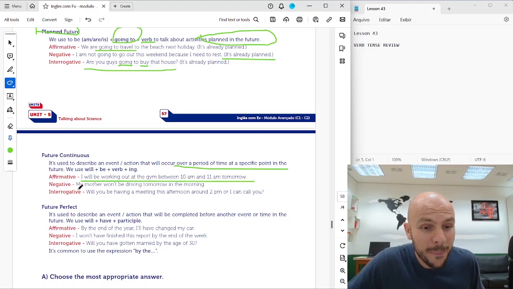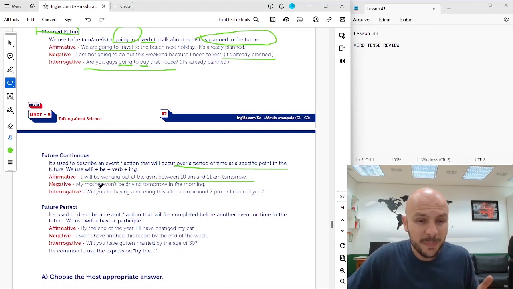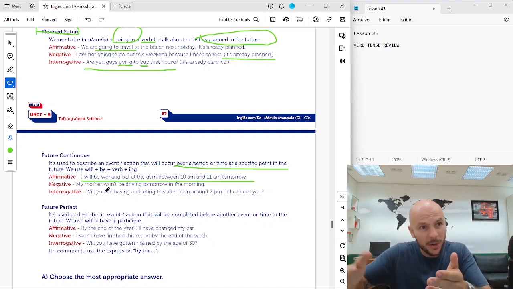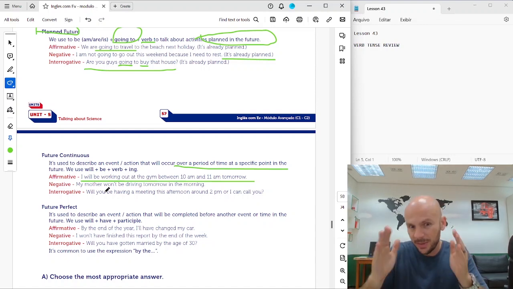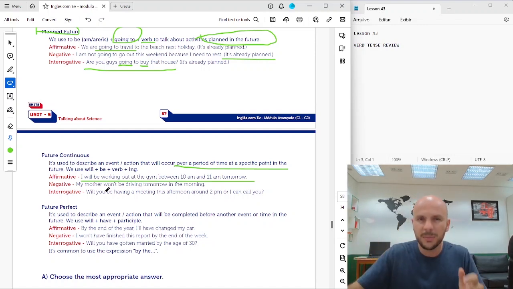Negative. My mother won't be driving tomorrow in the morning. Okay? So tomorrow in the morning, she will not be driving at that specific moment. Tomorrow in the morning. Okay?